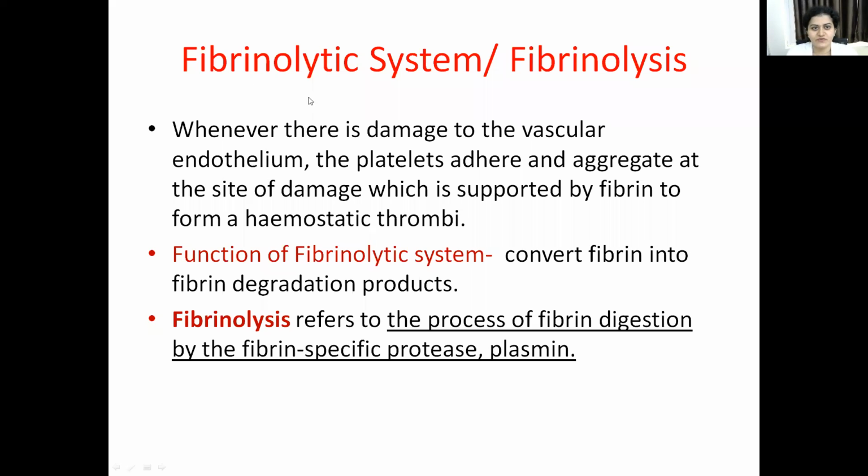Now coming to the introduction, what is the fibrinolytic system? It is otherwise called fibrinolysis. Whenever there is damage to the vascular endothelium, the platelets will adhere and aggregate at the site of damage, which is supported by fibrin to form a hemostatic thrombus. The function of the fibrinolytic system is to convert fibrin to fibrin degradation products. So fibrinolysis is the process of fibrin digestion by the fibrin-specific protease, that is plasmin.